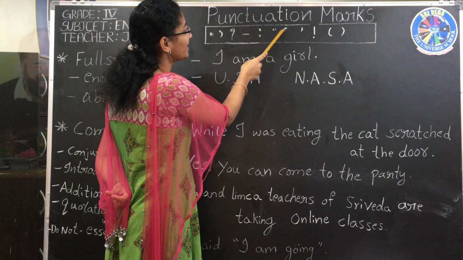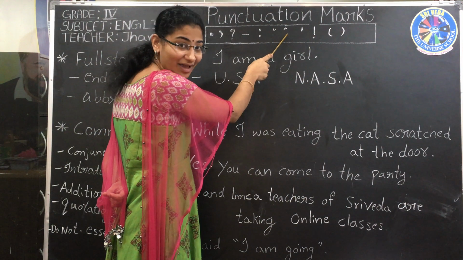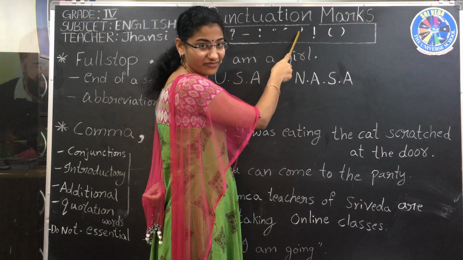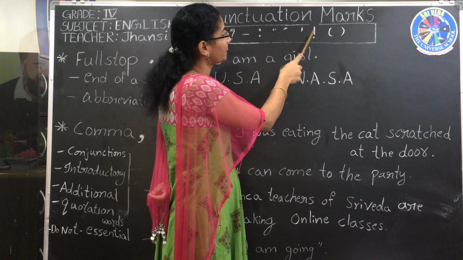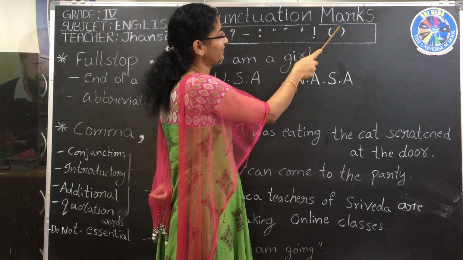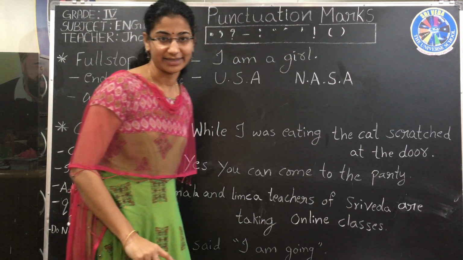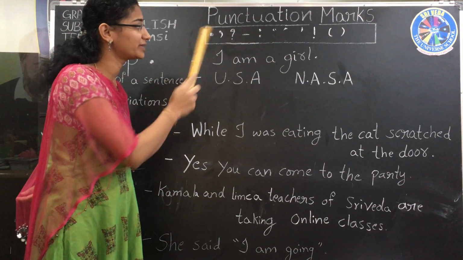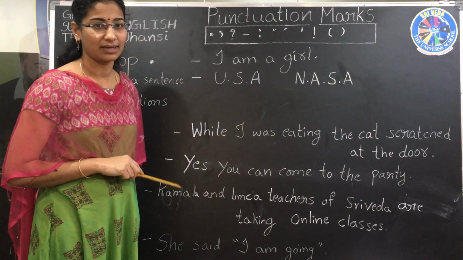These two inverted commas. Then this one, apostrophe. Then this one, exclamatory mark. Then these are the round brackets. Now we are going to learn all these punctuation marks in our class.